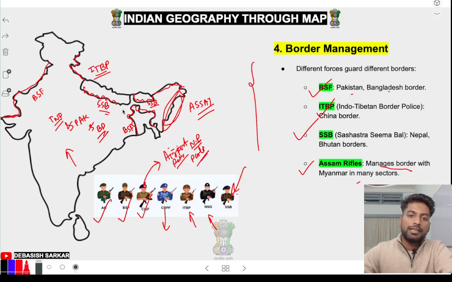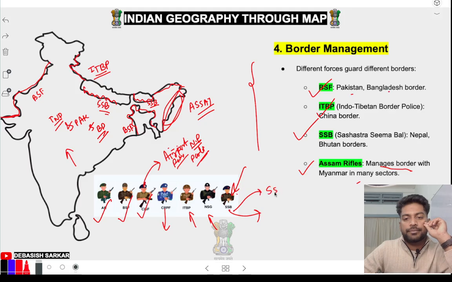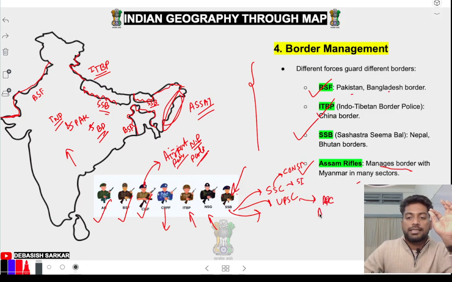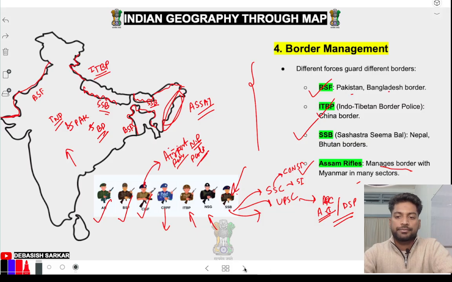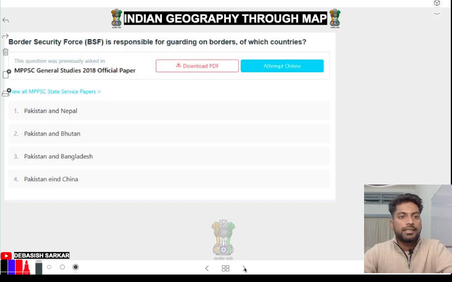Okay, chalo. And if you want to join these forces, you have the SSC exam. Through SSC you can join, through UPSC you can join. Okay, through SSC you can join as a constable or as a sub-inspector. Through UPSC you can join as an assistant commandant, AC, which is equivalent to a DSP post. ठीक है, चलो next. Some questions.